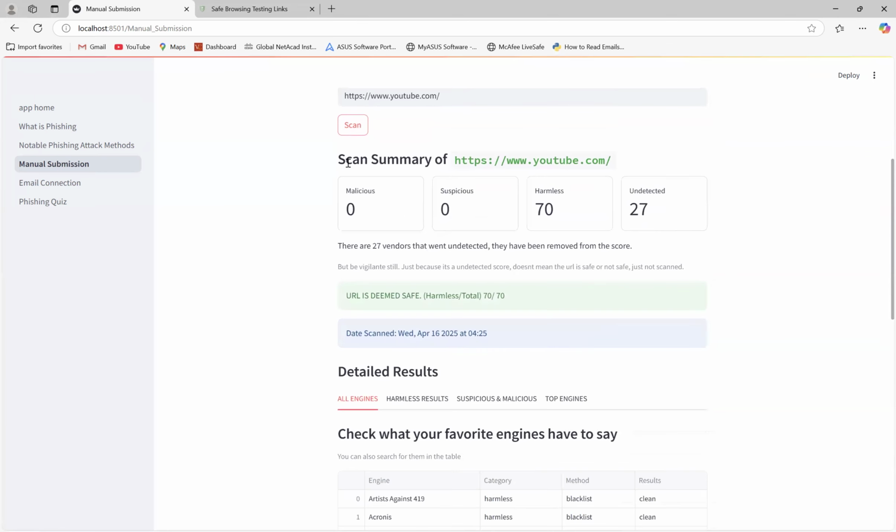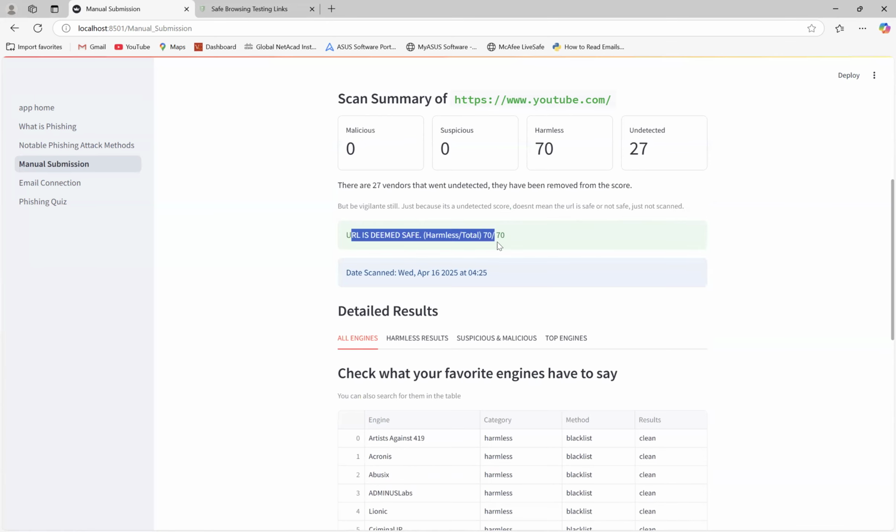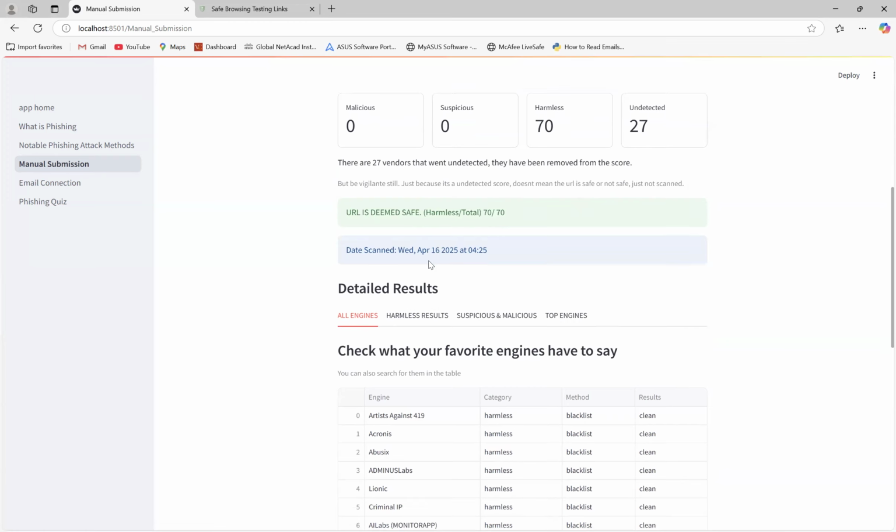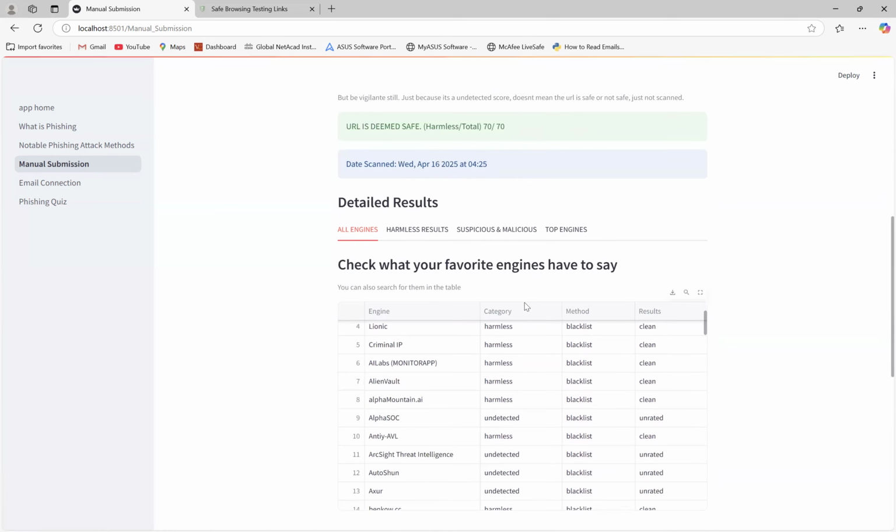There we go. So right now we have a scan summary of YouTube. If you're familiar with VirusTotal, you know that they have a bunch of different engines and vendors who really check it out. So we found out that 70 of them decided it was a harmless link. 27 did go undetected. We have a little message here, a little calculation score check-in based on harmless and total. We have the date scanned, and then we have detailed results right here.